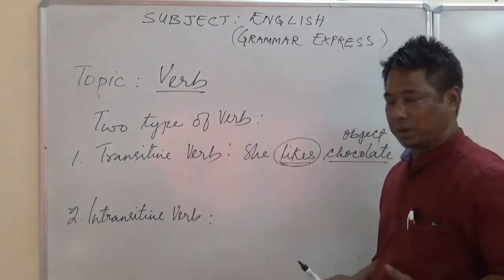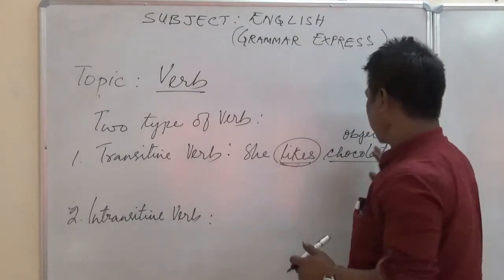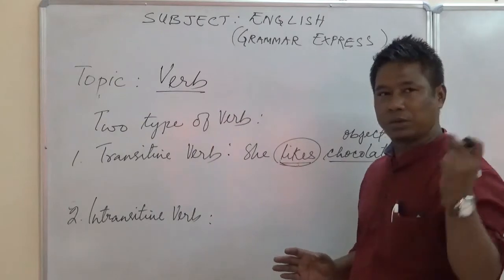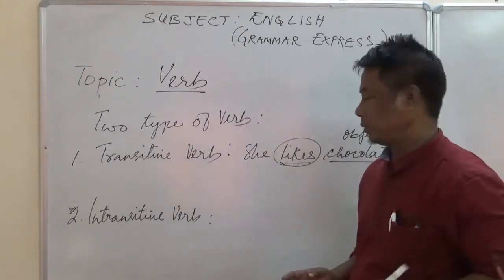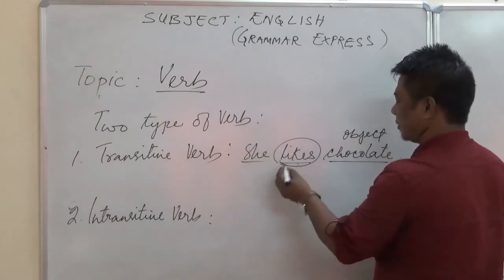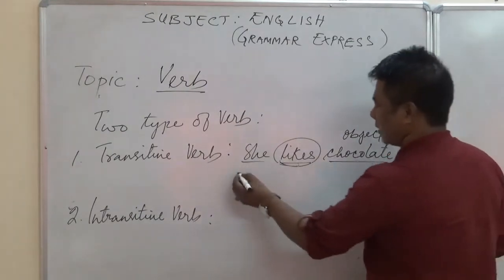There are two ways to make a question in order to know the object: what or who. What does she like? The answer is chocolate. Now in this sentence,